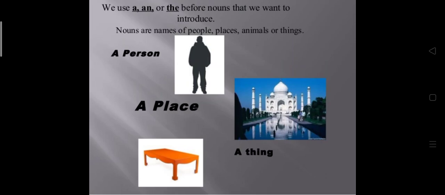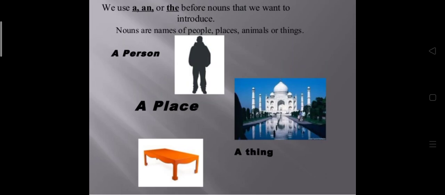When a person or thing is introduced for the first time, we generally use the indefinite article a or an. Like in a paragraph, when we introduce a person or thing the first time, we generally use a or an. But when the same person or thing is talked about the next time in the same paragraph, we use the definite article the, because we have already introduced those things.